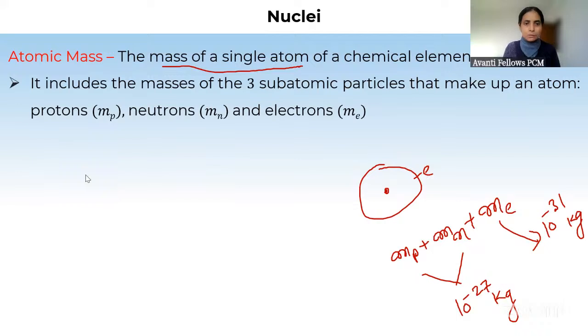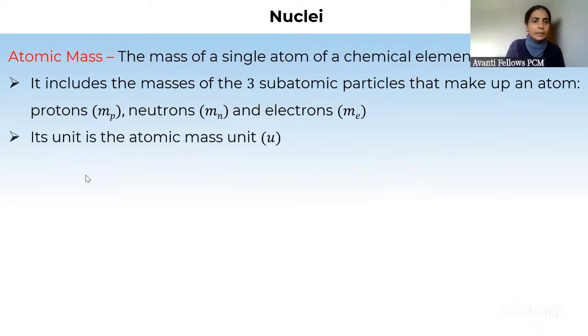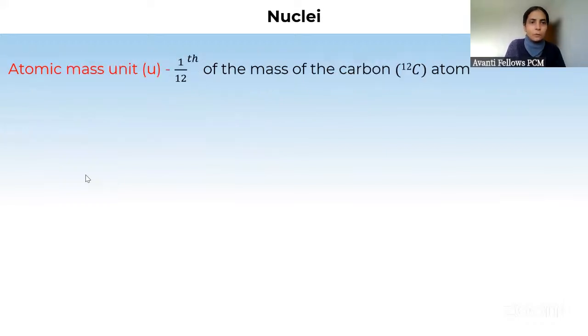Done it. Calculation में include नहीं करते हैं. Its unit is atomic mass unit. Unit mass को हम क्या बोलेंगे? One atomic mass unit. We will define what it is. So atomic mass unit is defined as 1/12 of a carbon-12 atom. You already must have studied carbon-12 is one isotope of carbon, और इसका 1/12 मास को ही हम 1 AMU कहते हैं, एटॉमिक मास यूनिट.